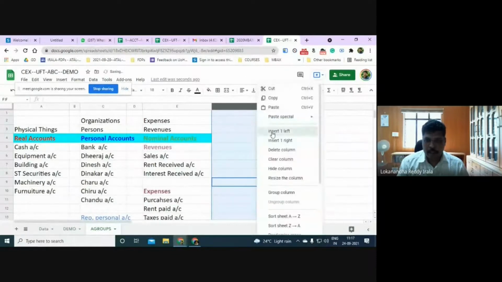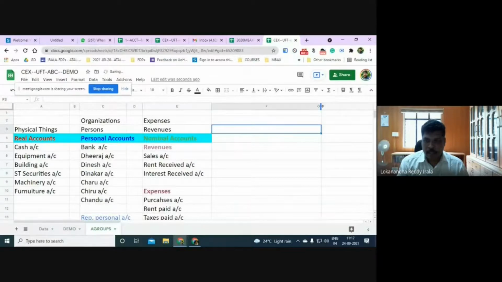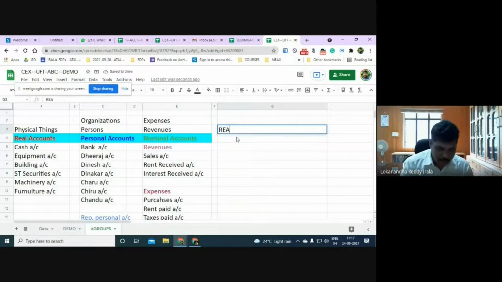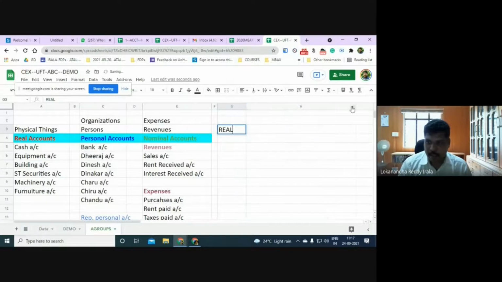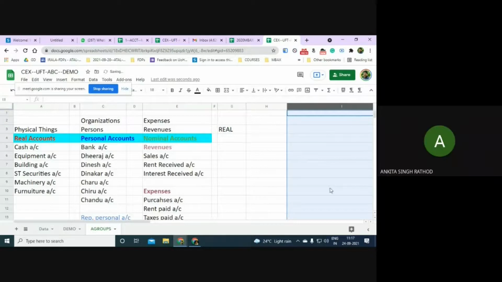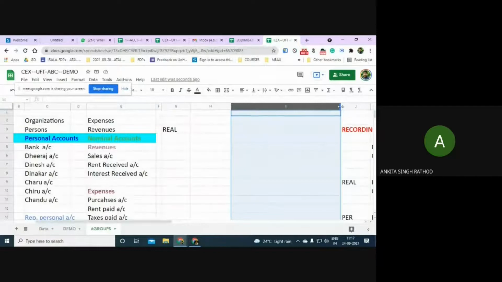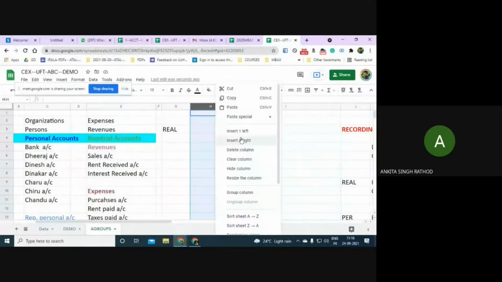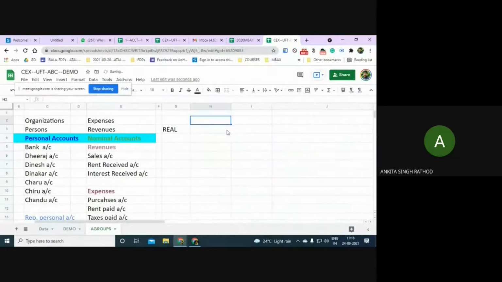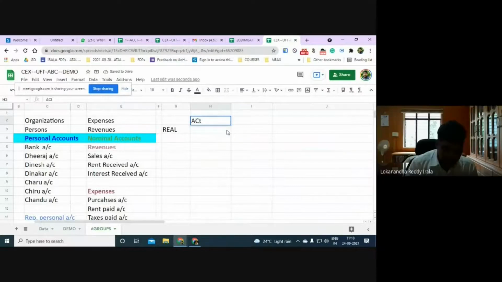So here, in case of real account, what are the two actions? See, action 1 or action 2.